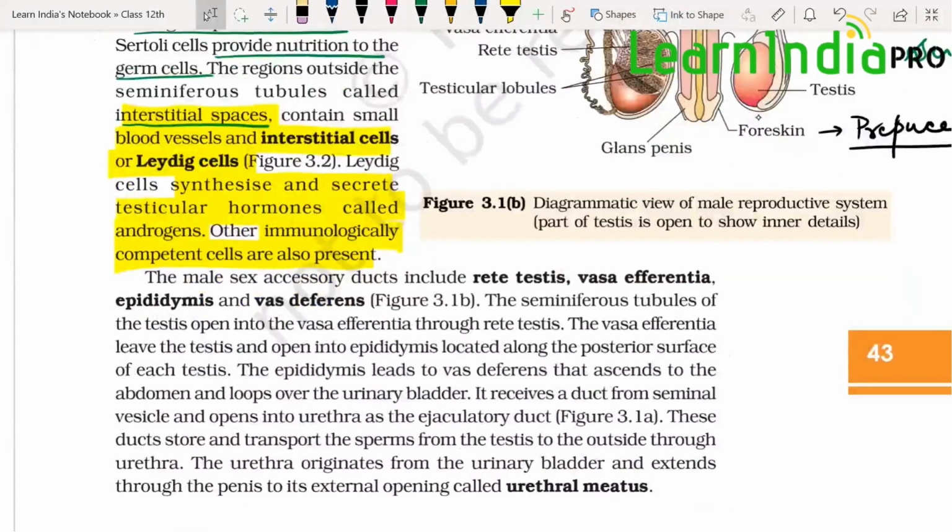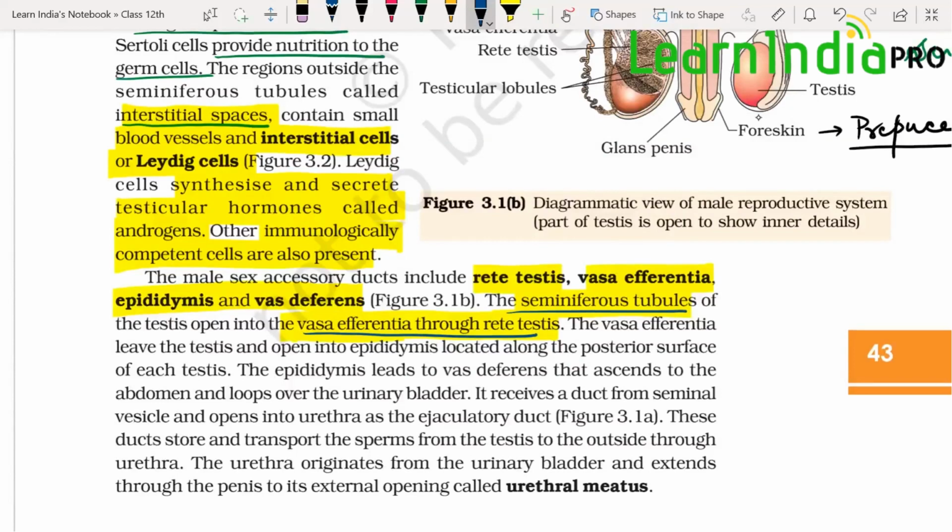Next are the male sex accessory ducts like rete testis, vasa efferentia, epididymis, and vas deferens. Seminiferous tubules of testis open into vasa efferentia through rete testis. So after seminiferous tubule, who is coming? Rete testis and then vasa efferentia. See the language. If you just go through it casually, what you'll feel is that first it is going to vasa efferentia, and then it is going to rete testis.